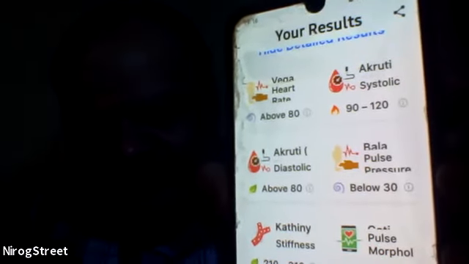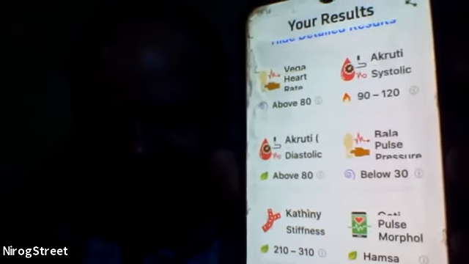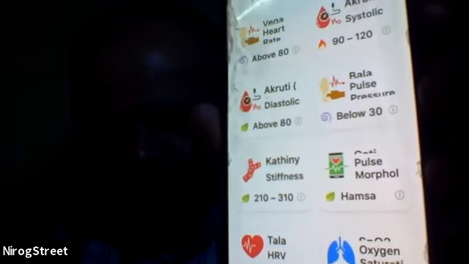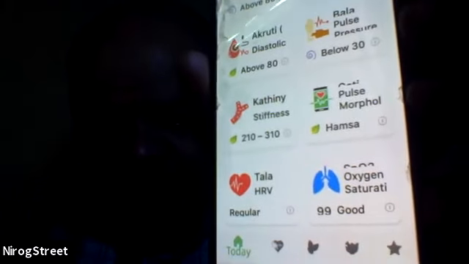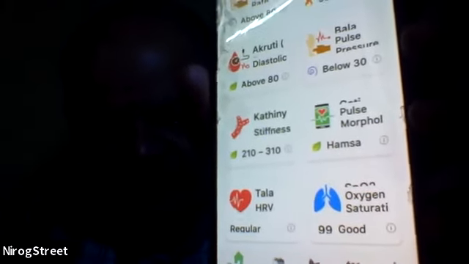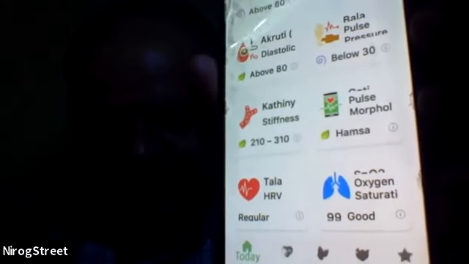Akruti, Vega, systolic Akruti, diastolic Akruti, and it indicates how much is the pulse pressure, how much is the stiffness index, how is the pulse morphology, how is the heart rate variability, and what is the oxygen saturation. All these findings can easily be made available with this technology called Ayu Rhythm. You can all download it and use it. It's a wonderful phenomenon.